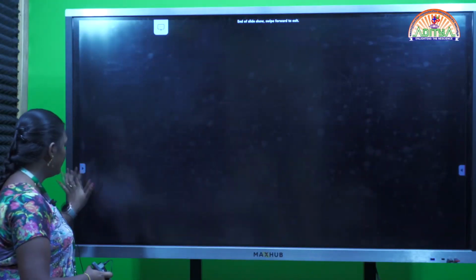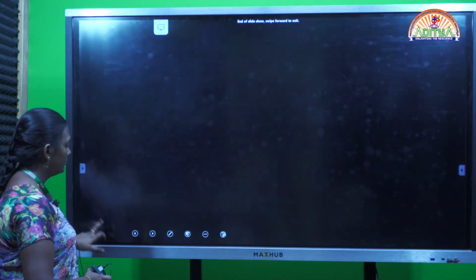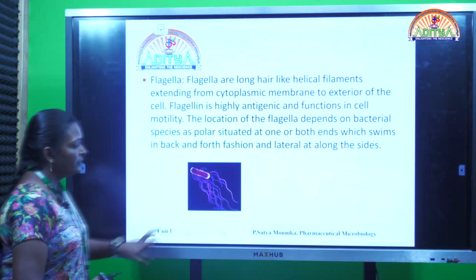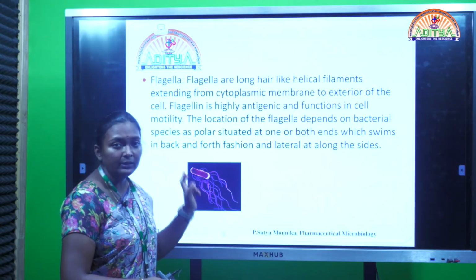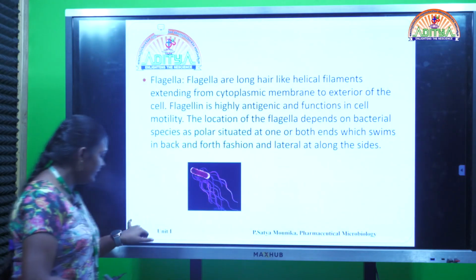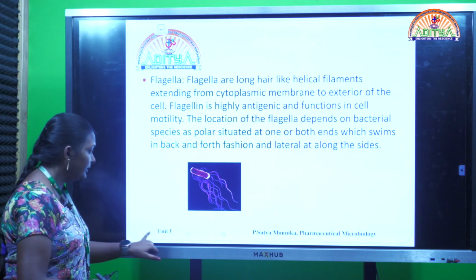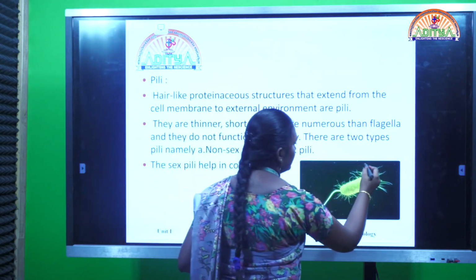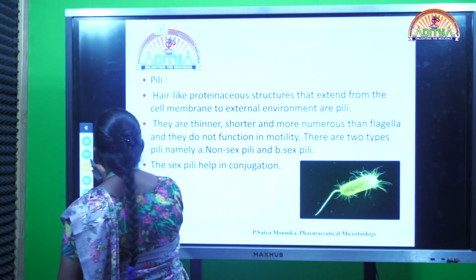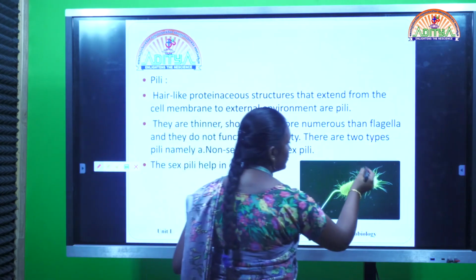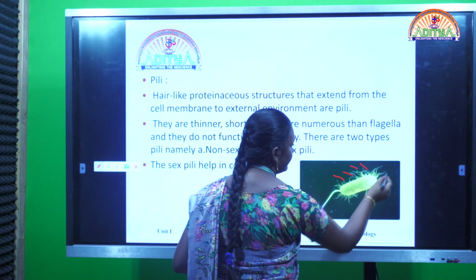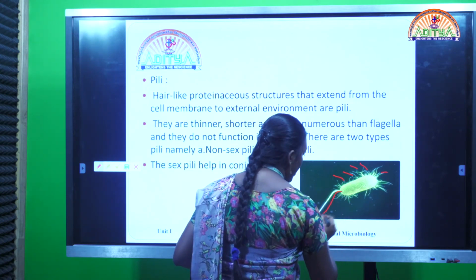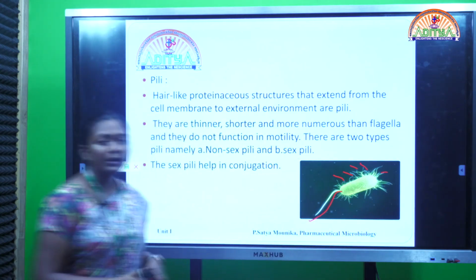If you can see in the previous slide, they would appear similar to the flagella, but the difference between the flagella and pili is that these shorter ones are called pili, and these long hair-like filaments are called flagella.